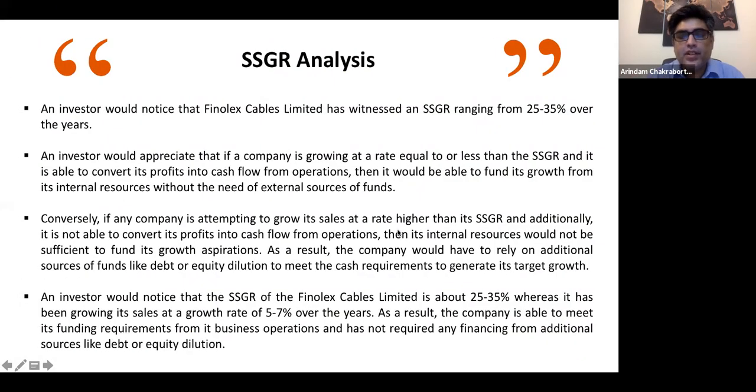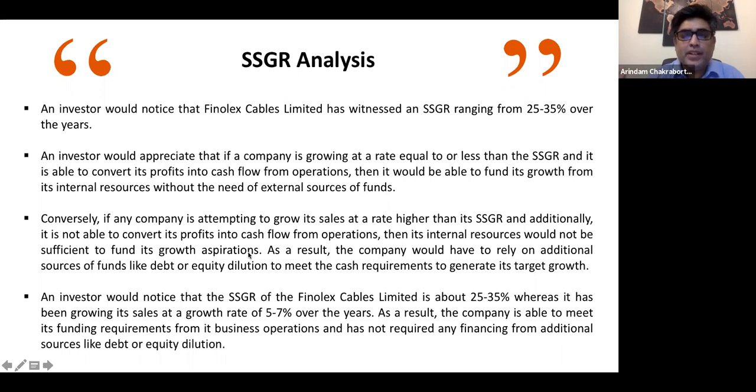I cannot really discuss the computation methodology over here, but an investor would appreciate that if a company is growing at a rate equal to or less than the SSGR, and it is able to convert its profits into cash flow from operations, then it would be able to fund its growth from its internal resources without the need of external sources of funds, right? So that is what SSGR helps you to compute. And conversely, if any company is attempting to grow its sales at a rate higher than its SSGR, and additionally it is not able to convert its profits into cash flow from operations, then its internal resources would not be sufficient to fund its growth aspirations, right?